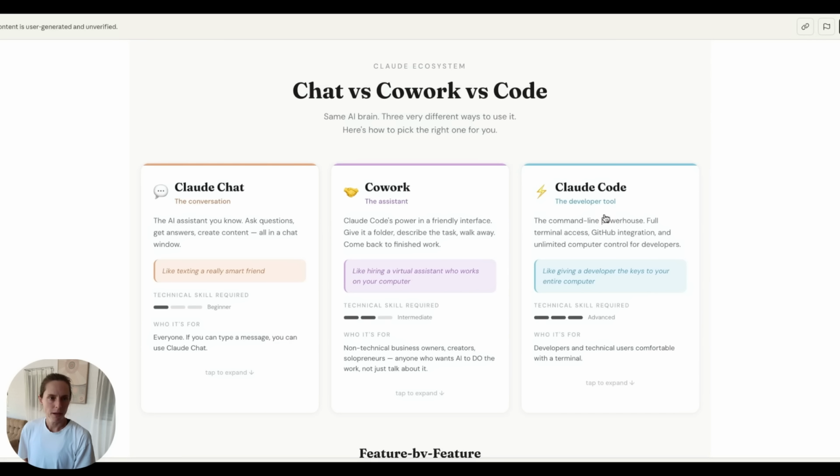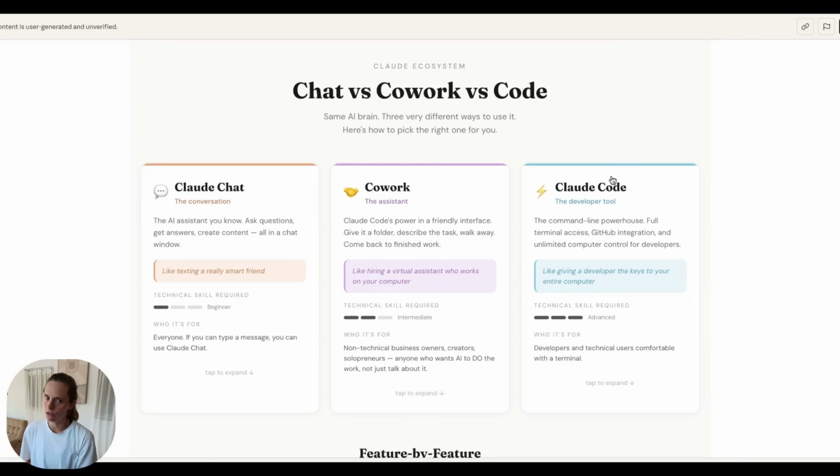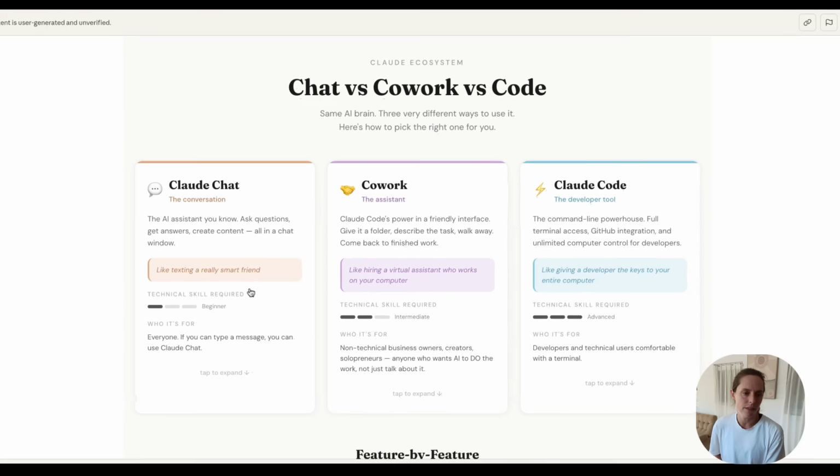All right, first up, I'm going to quickly run through the difference between Claude Chat, Claude Cowork, and Claude Code. And yes, I did make this interactive artifact using Claude Chat. So Claude Chat is where a lot of people hang out, particularly when they first start using Claude. That's in the browser, or it could even be in your desktop. This is where you're asking questions, getting answers, creating content, that sort of thing. And it's all in the chat window.